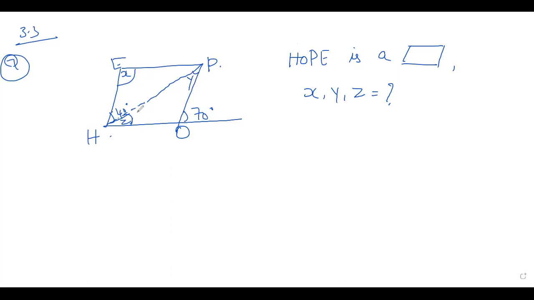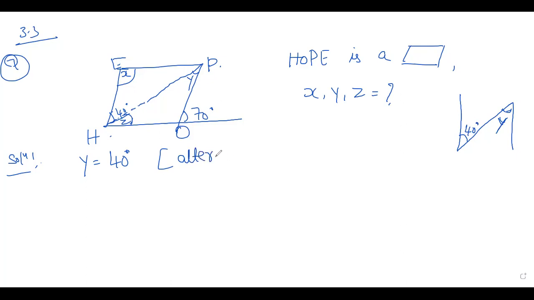Here you have to write Y. So if this is 40 degree, which angle in the parallelogram will be 40 degree? Yes, Y is 40 degree. Right here, solution. Y is equal to 40 degree. Why is it 40 degree? Take the Z shape angle. When you take it like this, Z need not be straight; it doesn't matter which way it turns, right or left, but it should be a Z shape, and there should be parallel lines. Y is equal to 40, those are alternate angles.